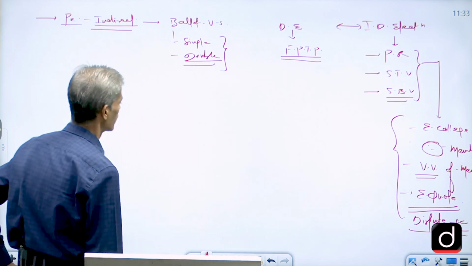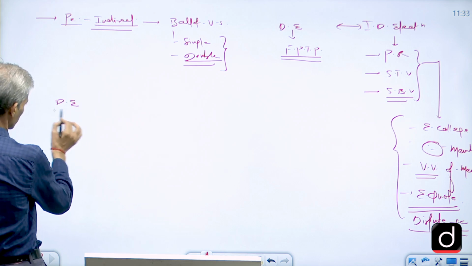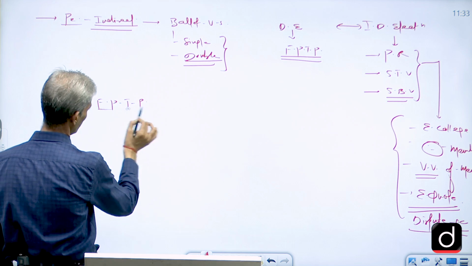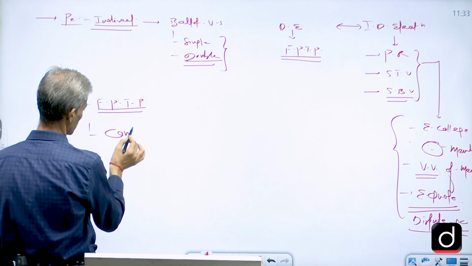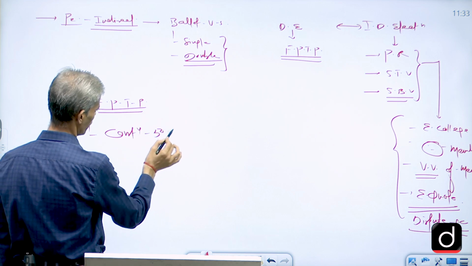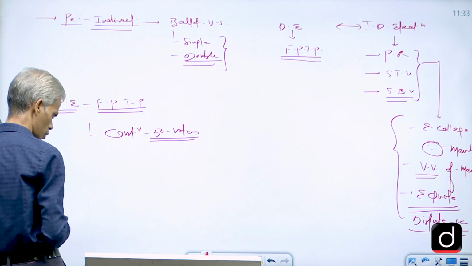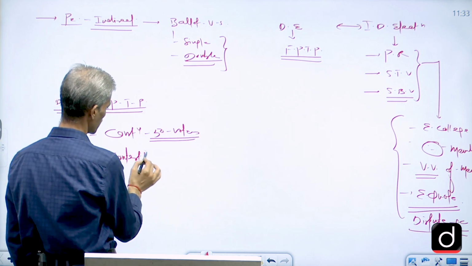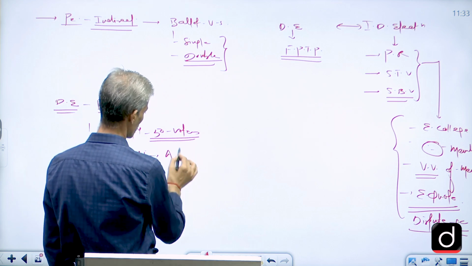For that, we know that if we talk about the direct election, that is first past the post, the problem is this. Suppose there is a constituency in which there are 50 voters, and there are 4 candidates contesting the elections, A, B, C, D. Each vote has a value of 1.